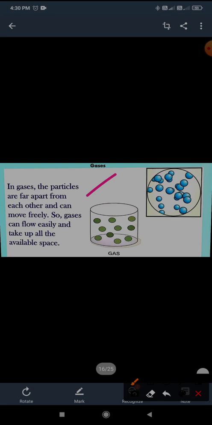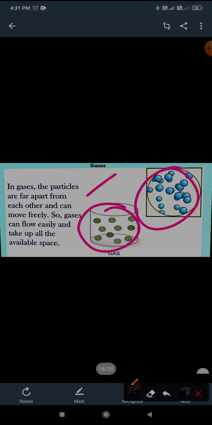The next, it is gases. What are gases? In gases, the particles are far apart from each other and can move freely. So gases can flow easily and take up all the available space. In whichever container it is, it fills the whole space.